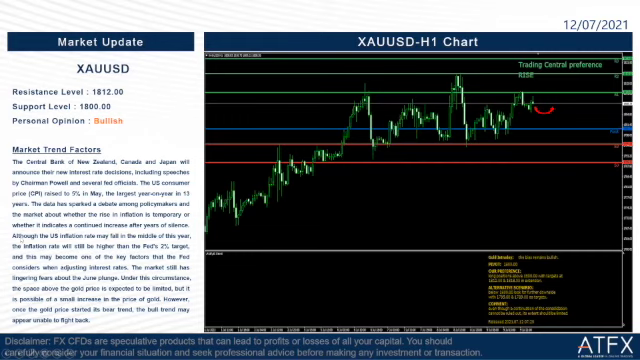Okay, so although the U.S. inflation rate may fall in the middle of this year, the inflation rate will still be higher than the Fed's 2% target. And this may become one of the key factors that the Fed considers when adjusting their interest rate. Okay, so the market still has lingering fears about the June plunge.